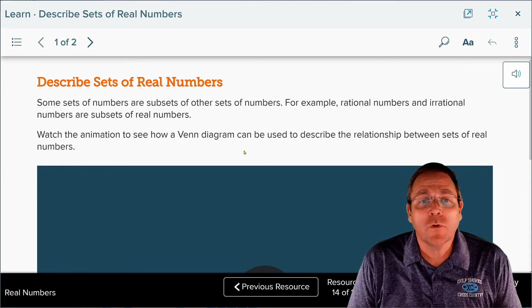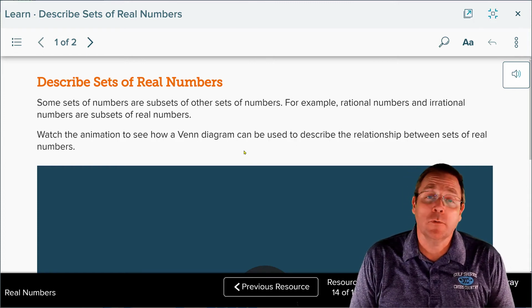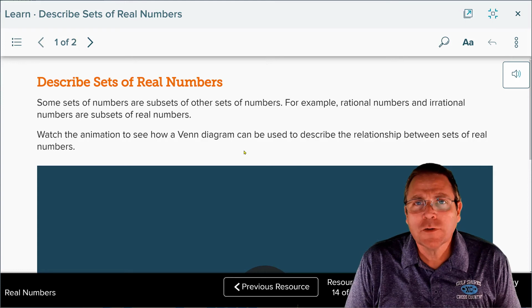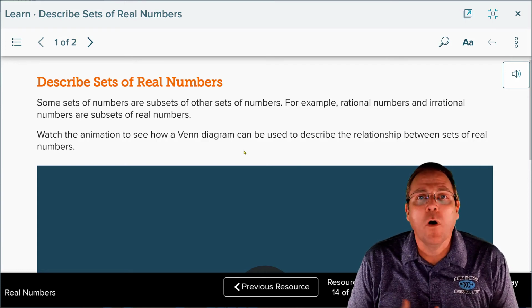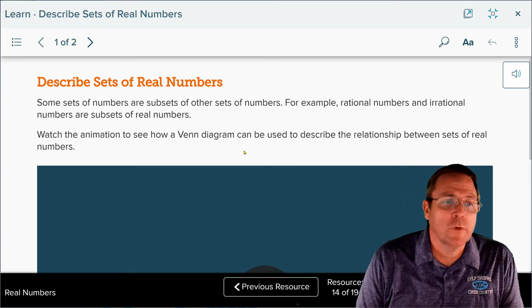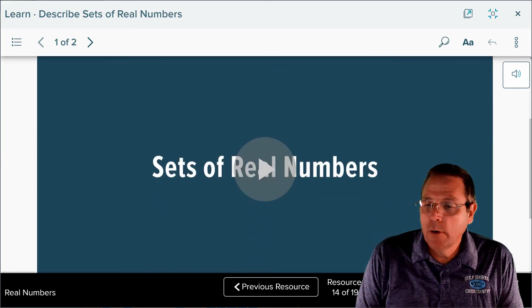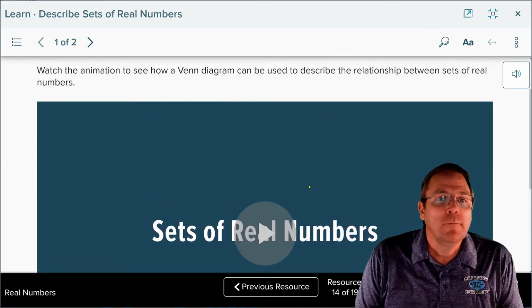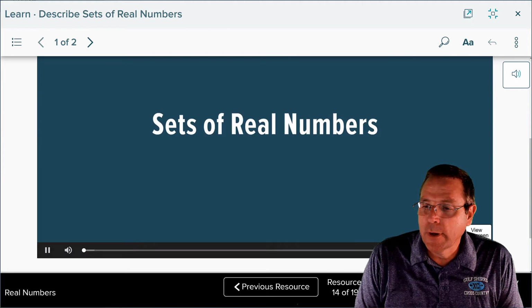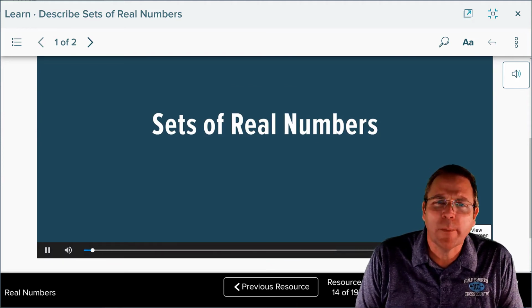Some sets of numbers are subsets of other sets of numbers. For example, rational numbers and irrational numbers all belong to the real number system. Now we're going to watch a video about how to use the Venn diagram to categorize different types of numbers. I think we've already talked about this some.